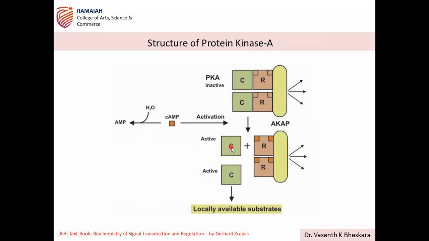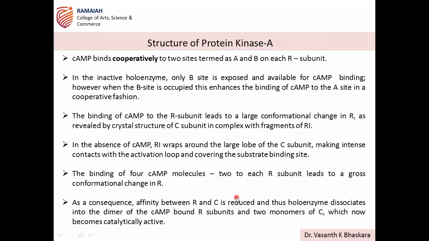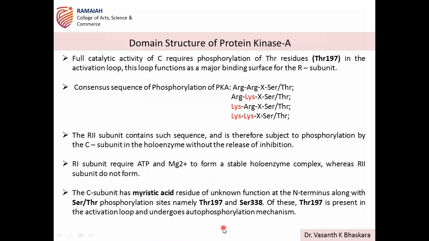So how many do you get? 3 subunits: 2R together as a dimer, and the 2 catalytic subunits are disassembled into individual catalytic subunits. Okay. So that way it is getting activated. As I said, the activation is not only by cAMP binding, it also requires phosphorylation.